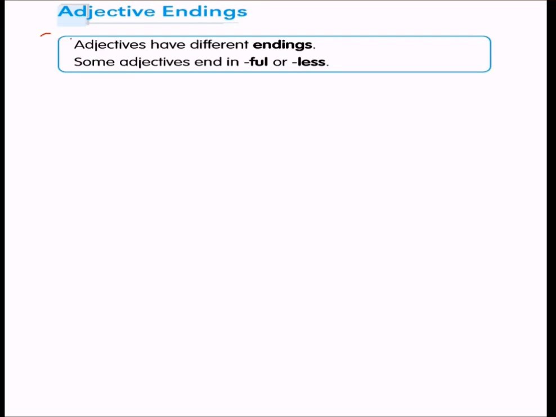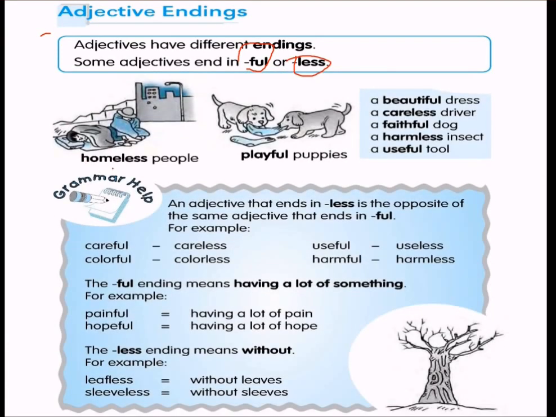Now, adjective endings. Adjectives have different endings. Some adjectives end with full, some end with less. Like homeless people, playful puppies. We have just seen this. A beautiful dress, a careless driver, a faithful dog, a harmless insect, a useful tool.